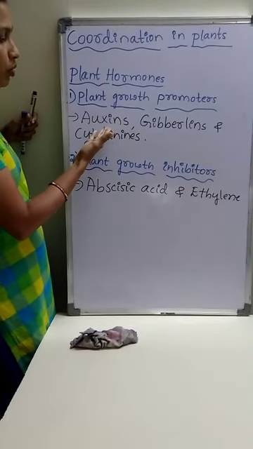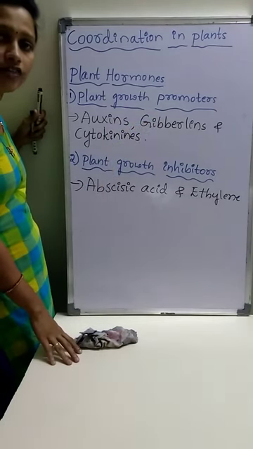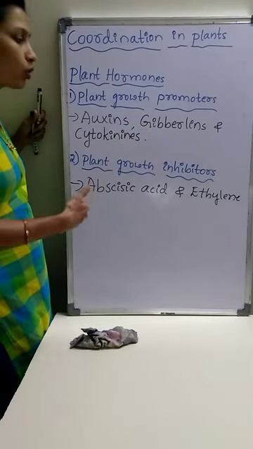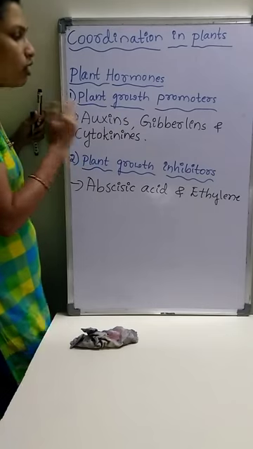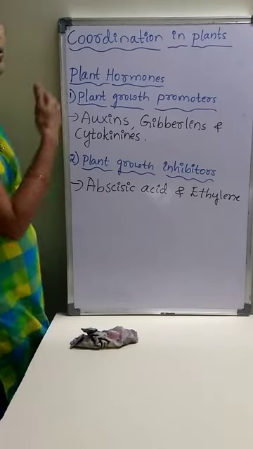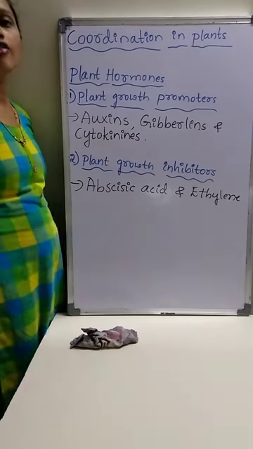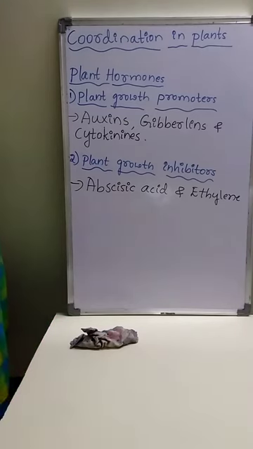Plant growth promoters like auxins, gibberellins, and cytokinins are helpful in the growth of the plant. For example, auxin is one of the main plant growth promoters which helps in growth of the cells, and also helps in the formation of root.